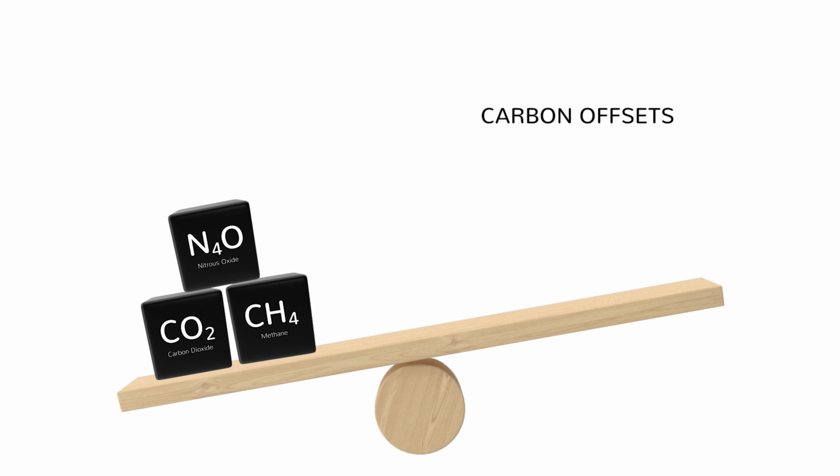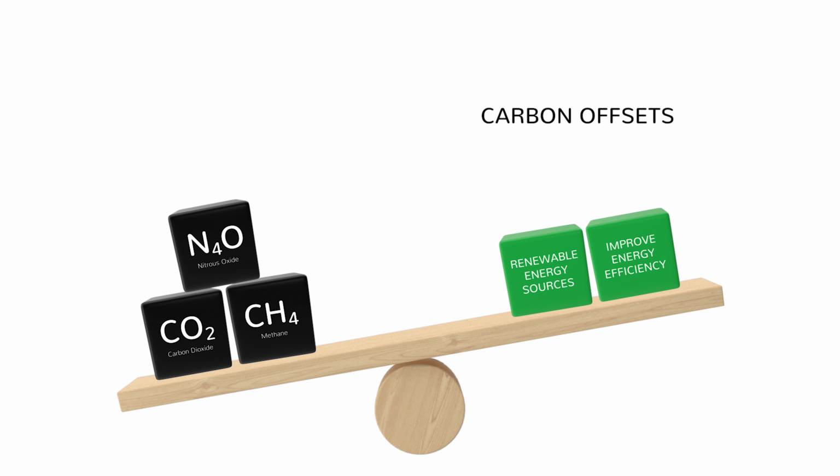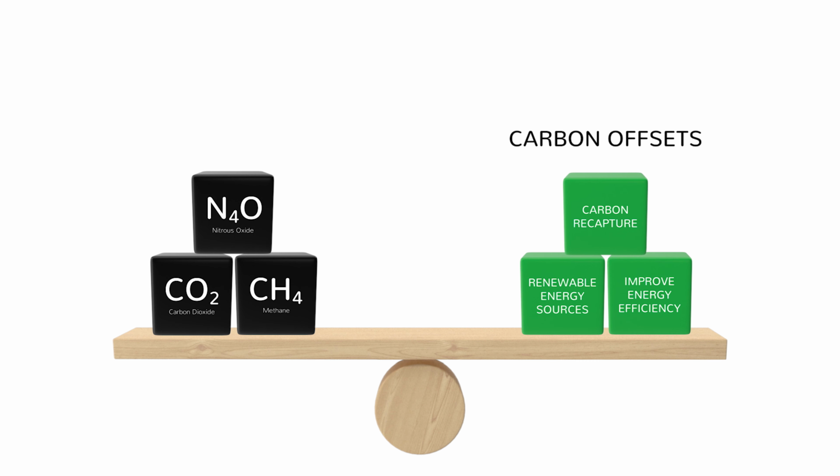For example, you can create sources of renewable energy as alternatives to fossil fuel-based methods, removing a source of carbon entirely. Alternatively, you could improve the efficiency of existing energy systems, thus reducing the amount of carbon being emitted by one specific area. Carbon recapture is another commonly used process where greenhouse gases from industrial activities are trapped and destroyed instead of being released into the atmosphere. All of these are ways in which emissions can be offset, helping a project's impacts balance out to net zero.